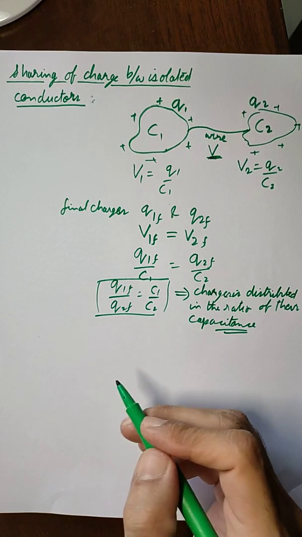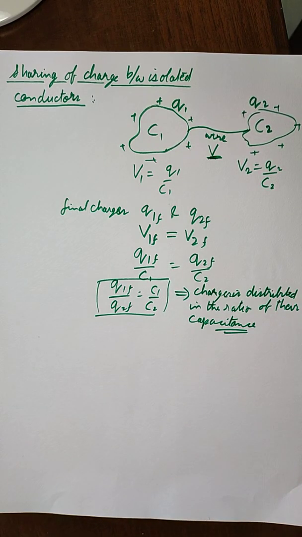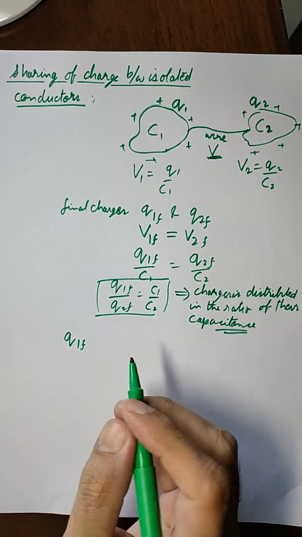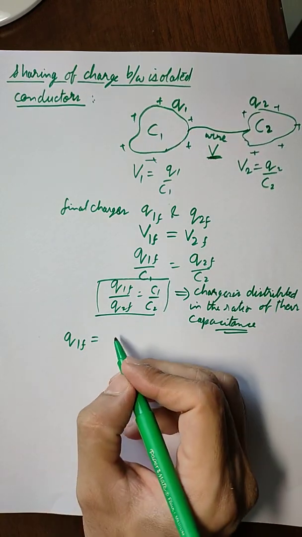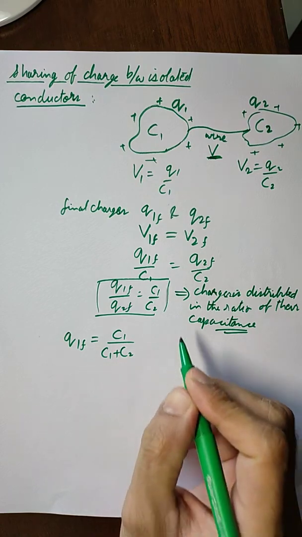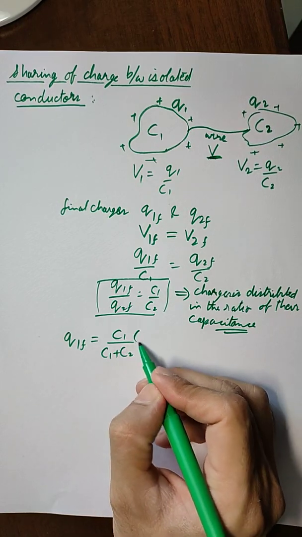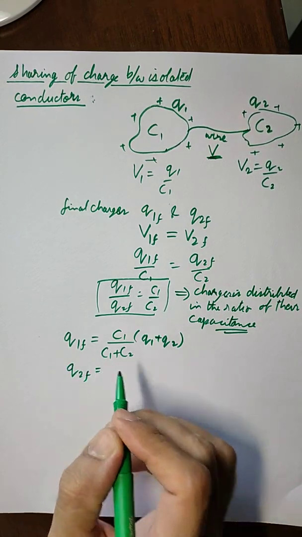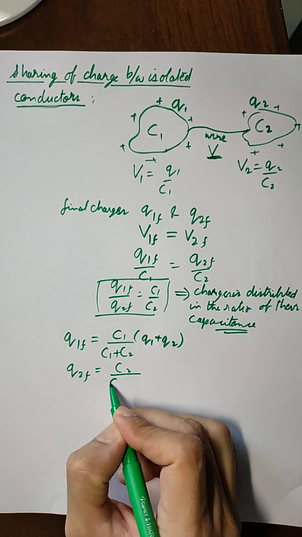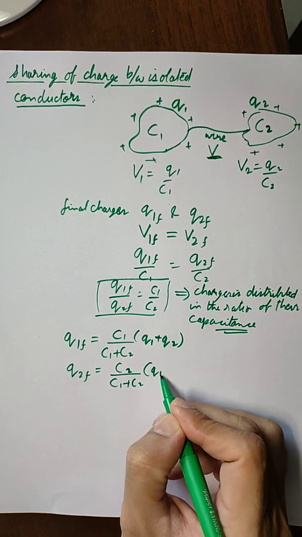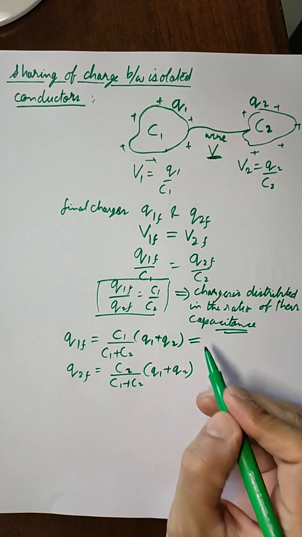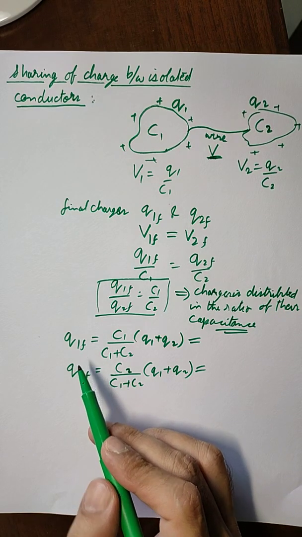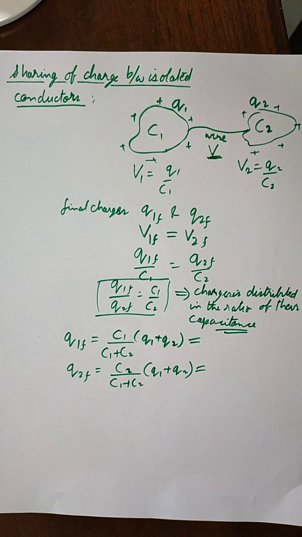Now this gives us two formulas. I am writing the formulas directly. We do not need to get into the derivation, so you can just note them down. The final charge on the first body will be given as C1 upon C1 plus C2 multiplied by Q1 plus Q2, and similarly the final charge on the second body is given as C2 upon C1 plus C2 multiplied by Q1 plus Q2. So these two are important from the numerical point of view to find the final charges when two isolated conductors are connected to each other.